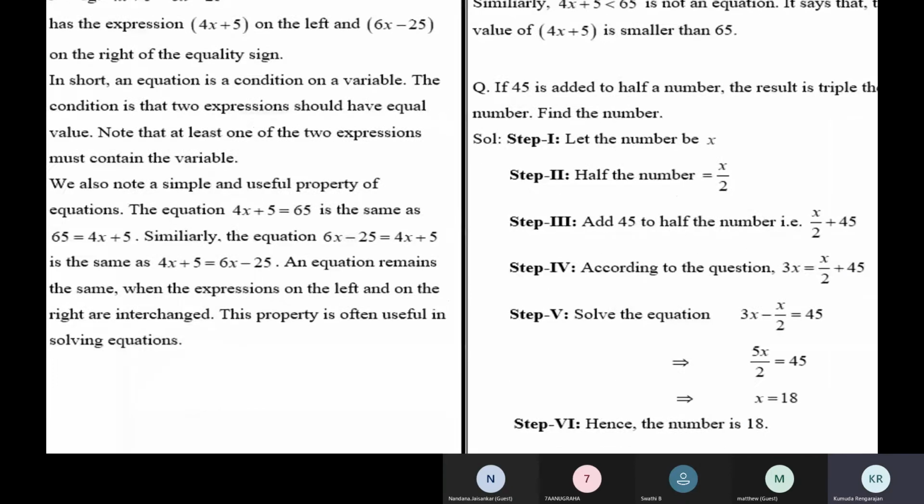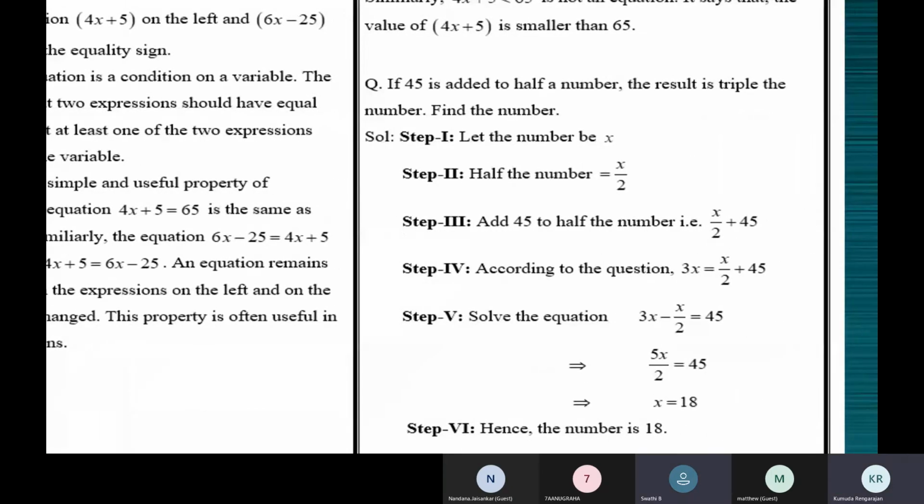Is it somewhat understood, children? Yes, ma'am. Okay. Any questions here, except step 5? Step 5 I have not explained. So what we will be doing in this chapter is some information will be given to us in words. We will be using variables and constants and constructing an equation. We'll construct either an expression or an equation from the given information. Sometimes if required, we will solve and find the value of the variable. Children, kindly disable your mic when you're not talking, please.